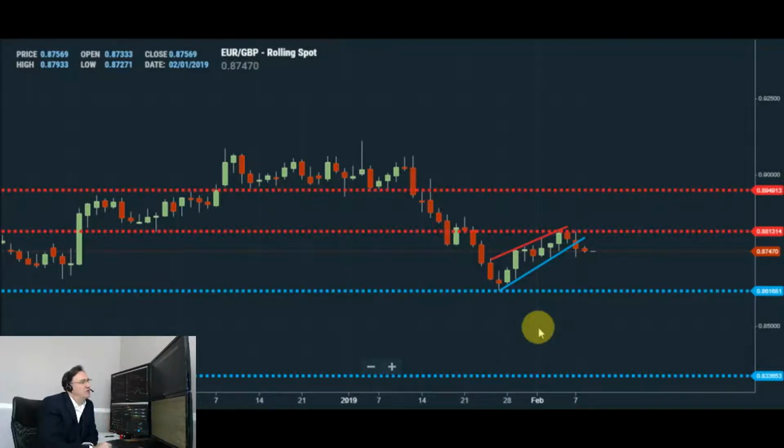So the daily close below that level could appear to be favoring the bears, potentially opening up the way for a deeper retracement towards spot 85, possibly even 84, 83.40 to the downside over the medium term.